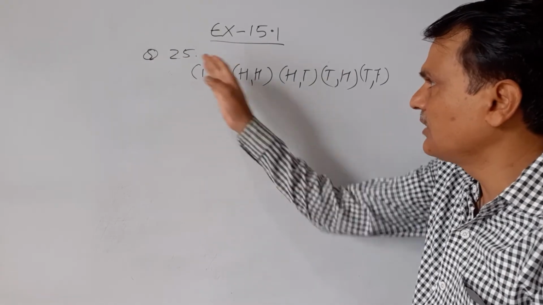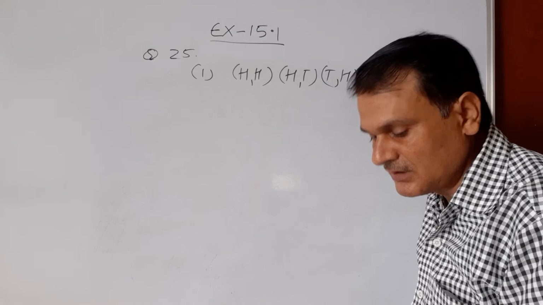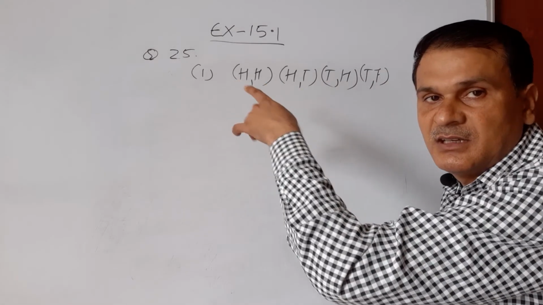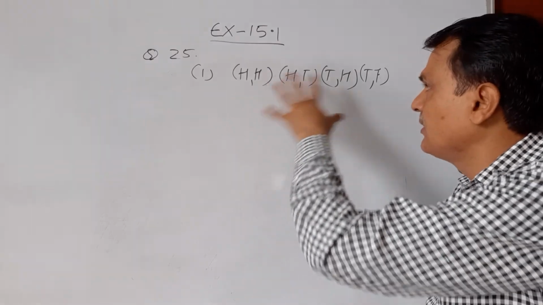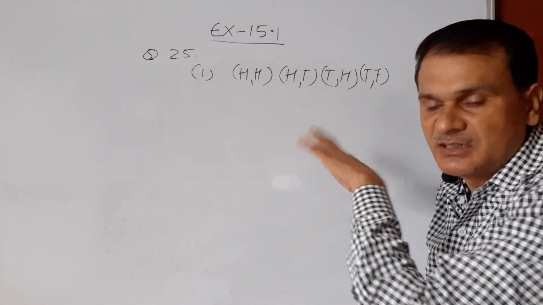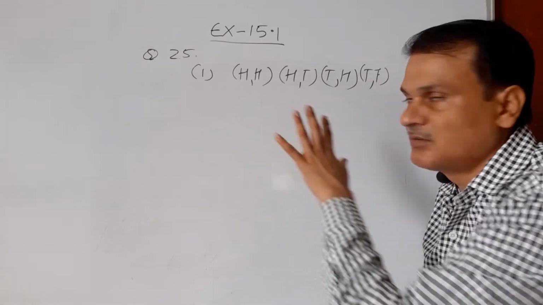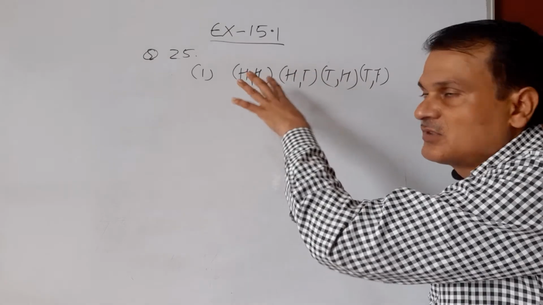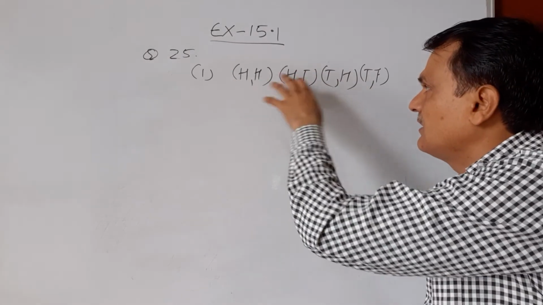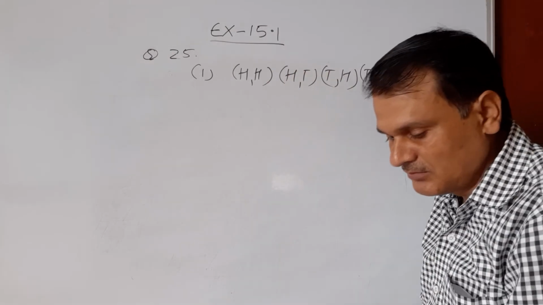Question number 25. In the first part of the question, it is asked that 2 coins are tossed. So when 2 coins are tossed, जब 2 coin toss करेंगे we will get a total of 4 results, not 3 results. इसमें बोला रहा there are 3 possible outcomes. So there are not 3 possible outcomes. A total of 4 outcomes are there: head head, head tail, tail head or tail tail. These are the 4 possible outcomes.